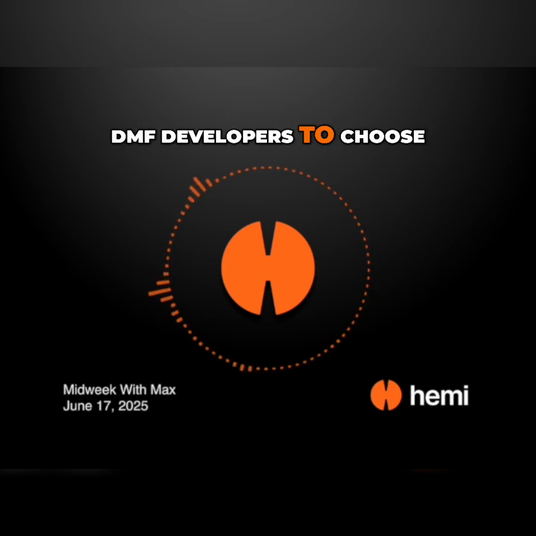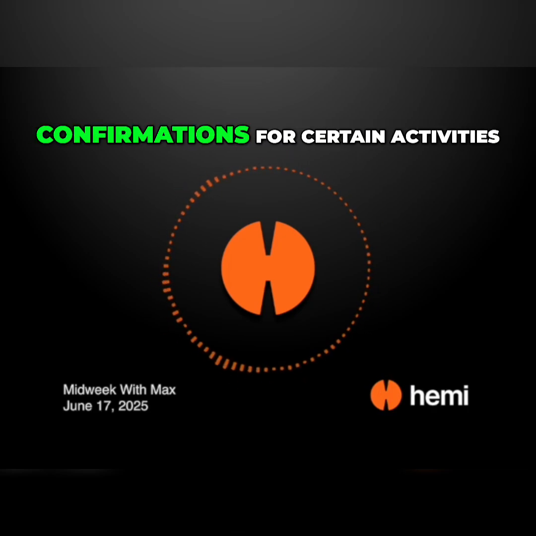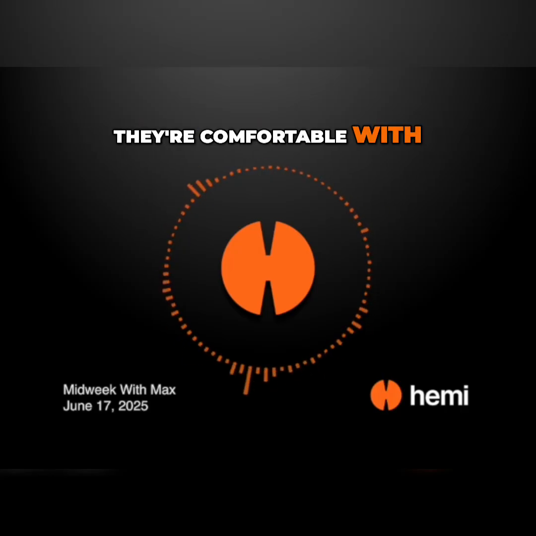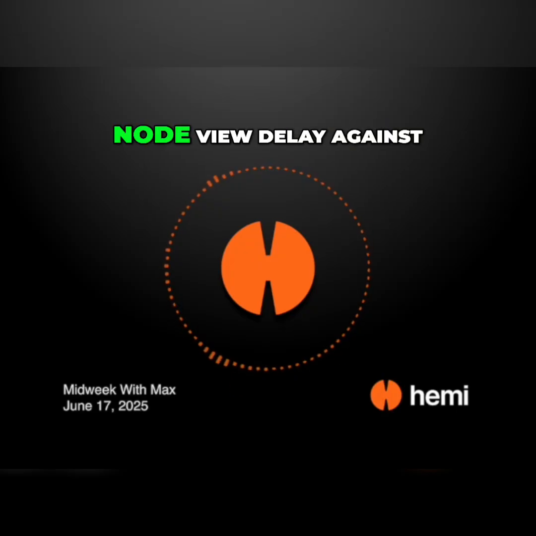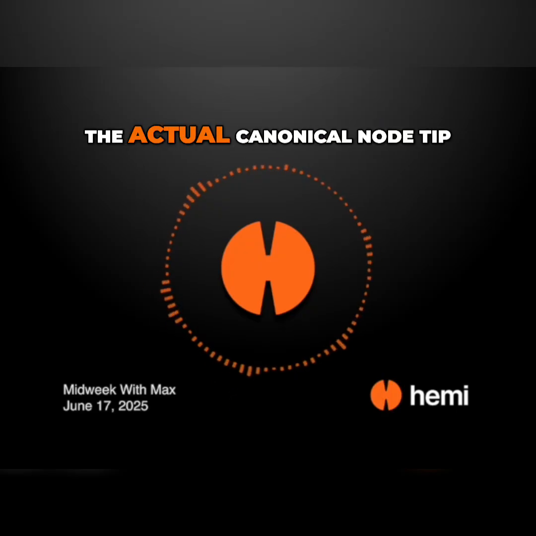So high level, it's up to the DApp developers to choose what level of Bitcoin confirmations for certain activities they're comfortable with. But at a minimum, the protocol is going to force you to wait 2 confirmations because of that full node view delay against the actual tip.